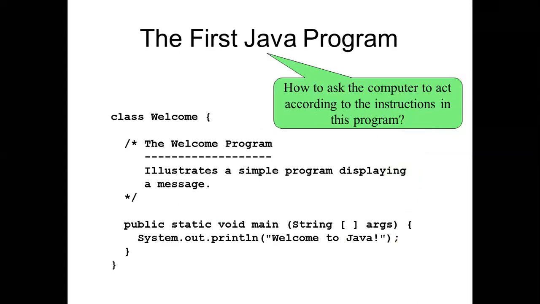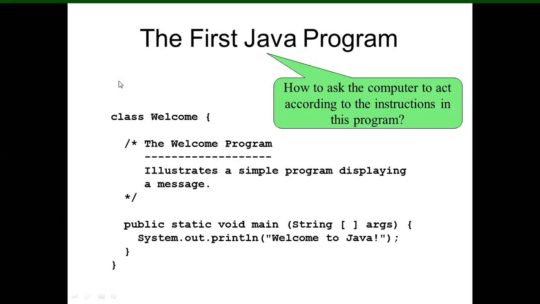Okay, now how to ask the computer to act according to the instructions in this program. Now class welcome, again the same program. The welcome program illustrates a simple program displaying a message, public static void main string, then arguments system.out.println welcome to Java. So this is, you can say, the first program, and now you are aware what is the class and what you are going to define under this class.